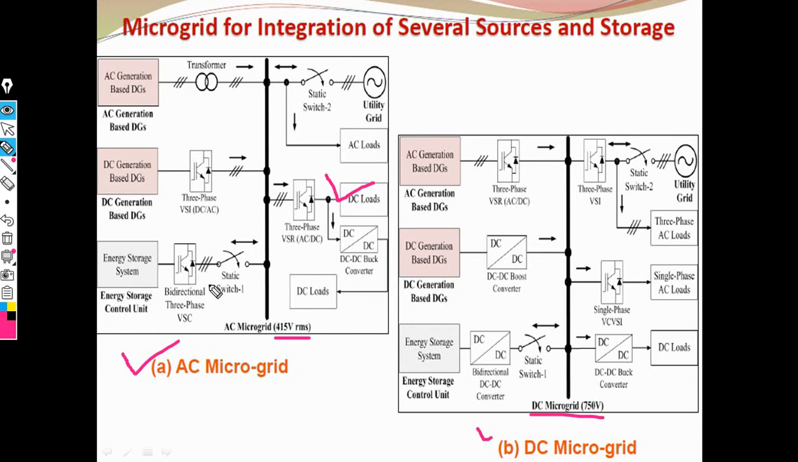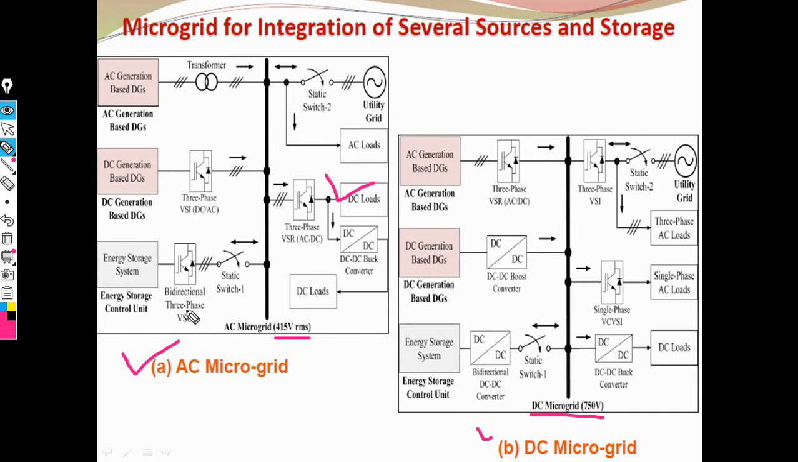The last one is the energy storage system. This energy storage system can be controlled with the help of the energy storage control unit, and in it we need a bidirectional 3-phase voltage source converter. This bidirectional 3-phase voltage source converter is connected to the static switch. When the switch is closed, energy flows from source to load side. When the static switch is open, the energy does not flow from source to load. This is the concept of the AC microgrid.